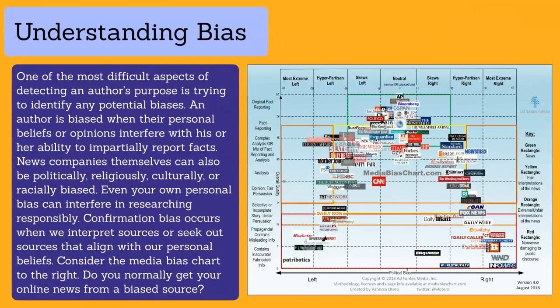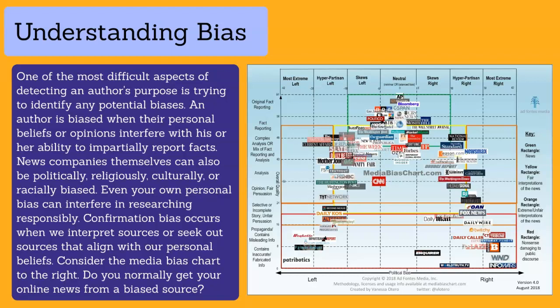Purpose really deals with bias. So it's important to understand bias a little bit when you're trying to figure out what the author's purpose is. One of the most difficult aspects is trying to figure out what kind of biases the author might have. When the author inserts their personal beliefs or opinions and those interfere with their ability to report impartial facts, that is when an author has some bias.